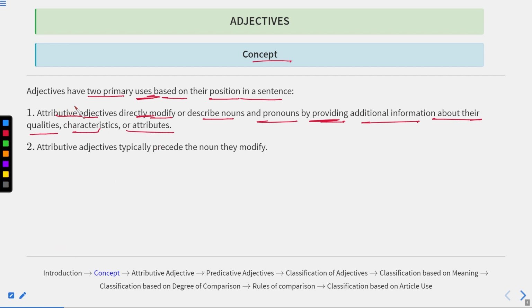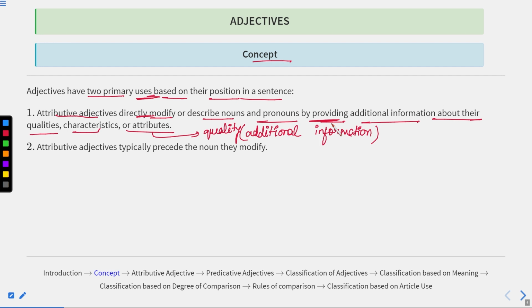Attributive is derived from the word attributes, and attributes means quality. If something is describing something, or giving some additional information about something which has been mentioned, this additional information is known as an attribute.